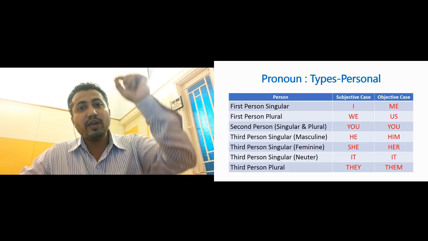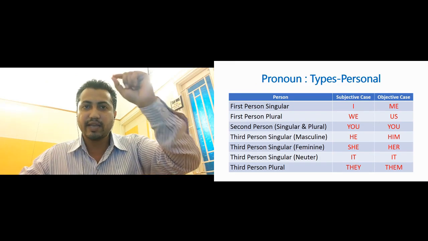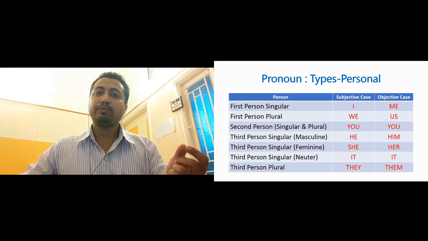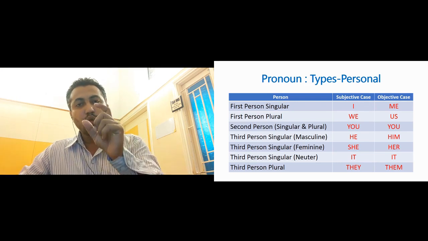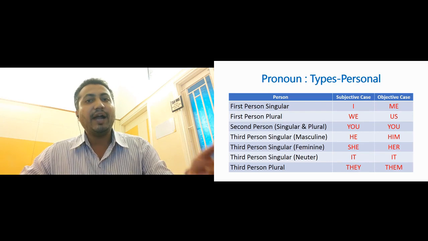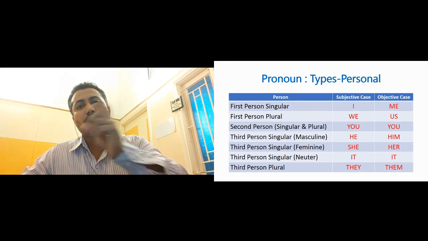But the way we identified the second person pronoun you, the same way we can identify if it is a subject or object. If it is used before the action word, before the verb, it is a subject, and if it is used after the action word, after the verb, it is an object.